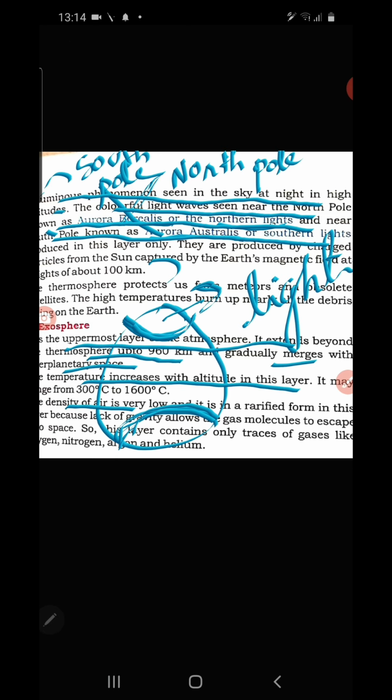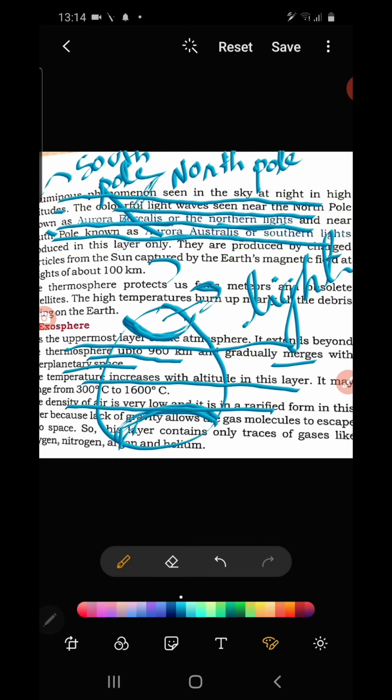So the density of the air is very low. Why? Because as you go higher, the air becomes thinner. In the lowest layer the density is maximum because there is the maximum amount of air, but as you go higher, the amount of air decreases, so the air becomes thin. The atmosphere is very thin there.